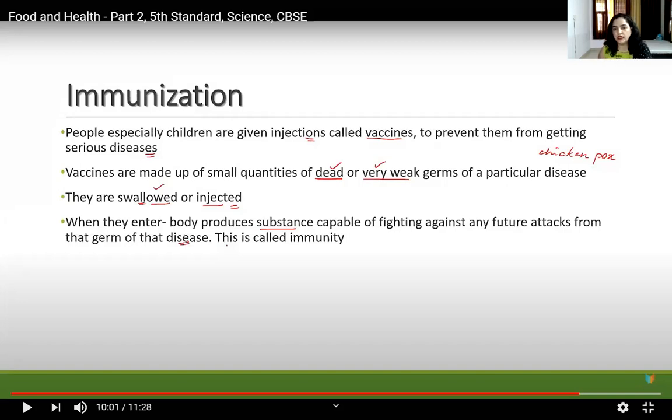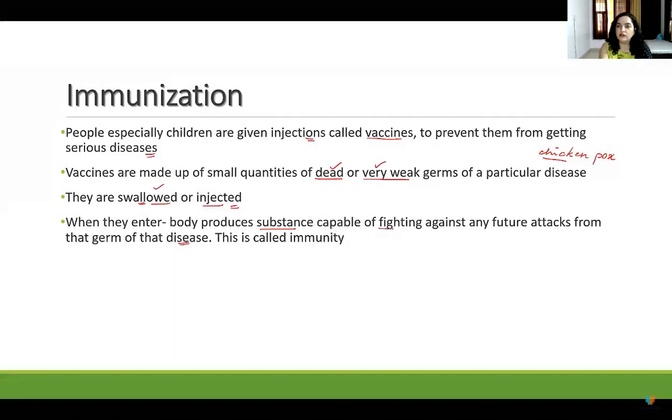When they enter the body, they produce substances capable of fighting any future attack from the germs of that disease. Why are we given those vaccines? So that we will not get an attack of that particular disease. For example, you have been given a vaccine for chickenpox. If you have that vaccine in the body, the immunity will automatically build up. And if you come across the virus or those germs, you will not get caught by it. No future attack from those germs will happen. So this is what is called immunity. Sometimes we have it in our own body, and sometimes it is given artificially.